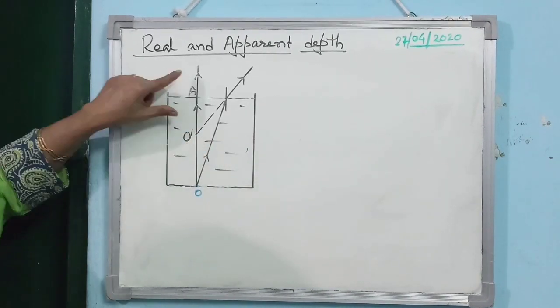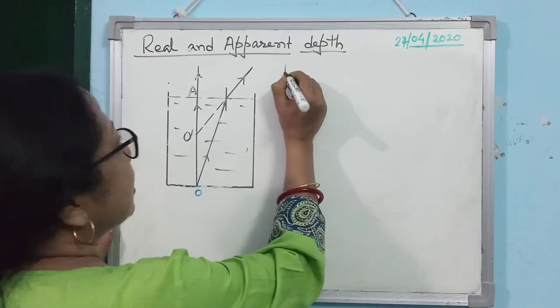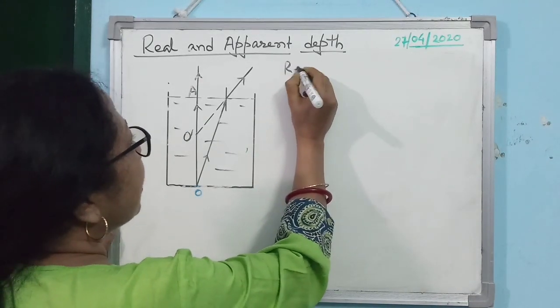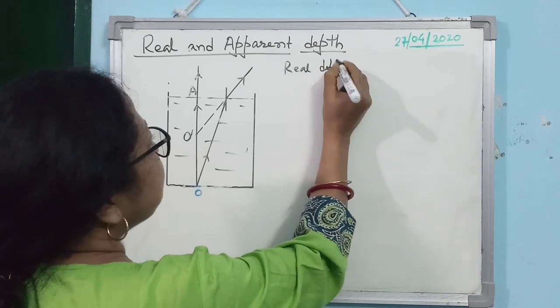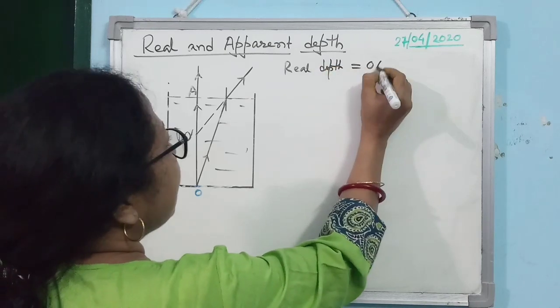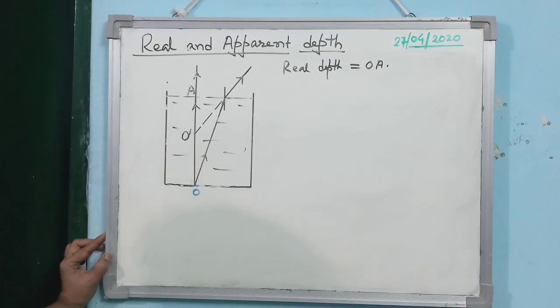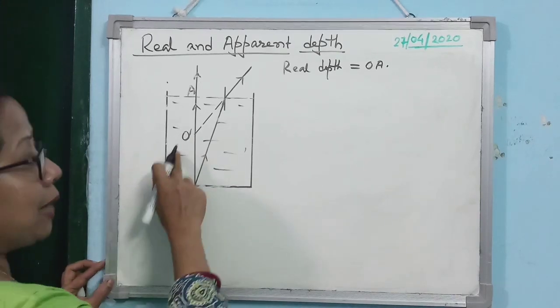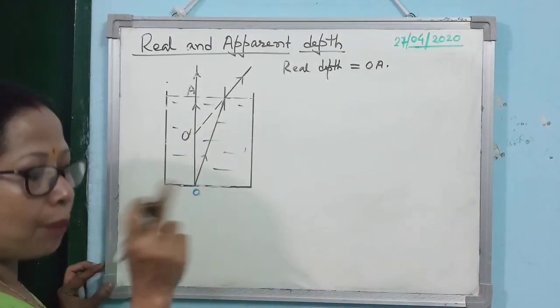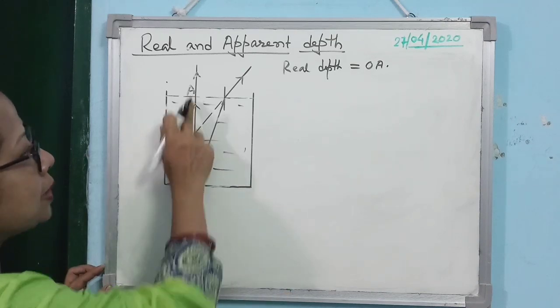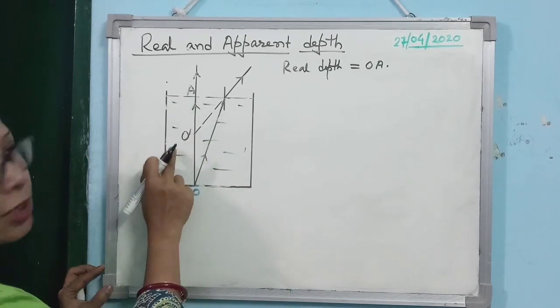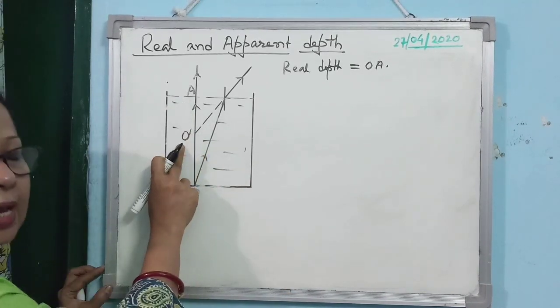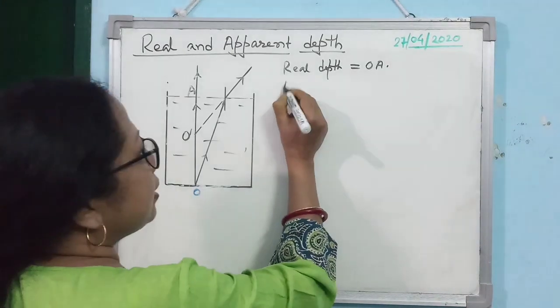Look at the diagram: what is the real depth of water here? The real depth is equal to OA. But what will be the depth appearing to the observer? The observer will observe it as O dash A. So O dash A is known as the apparent depth.